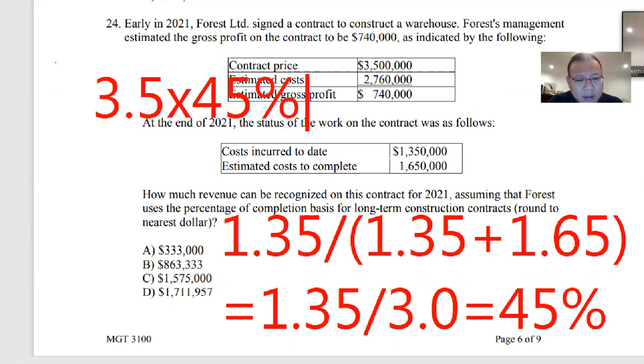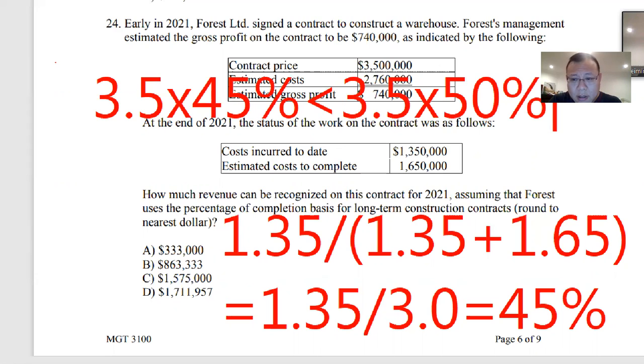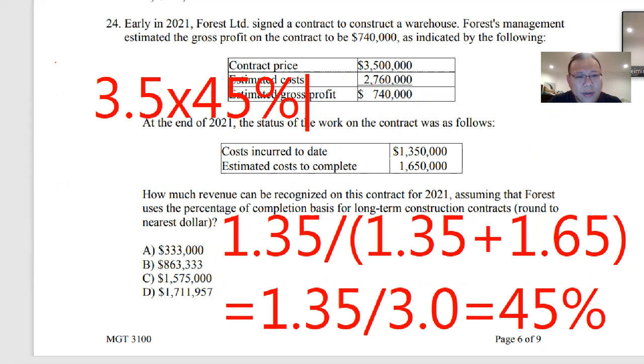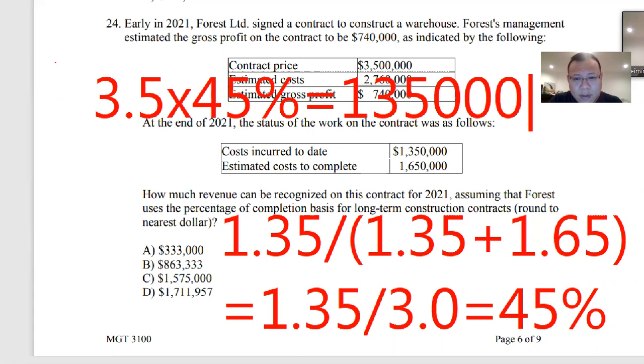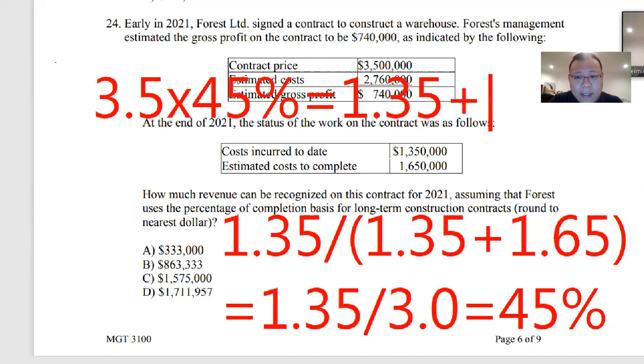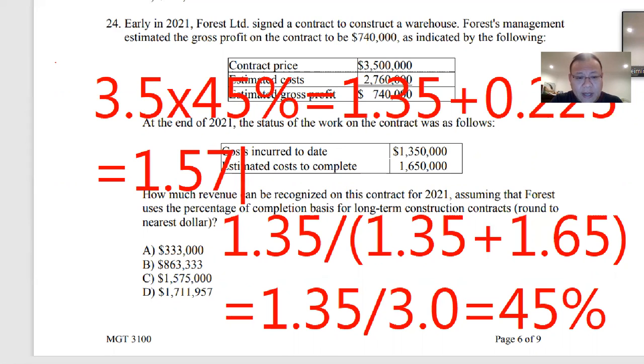It's going to be slightly under 3.5 million times 50%, which would be 1.75.